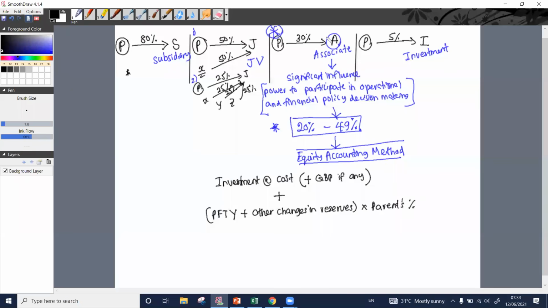Right? It means after the acquisition, this company may have earned a particular profit.